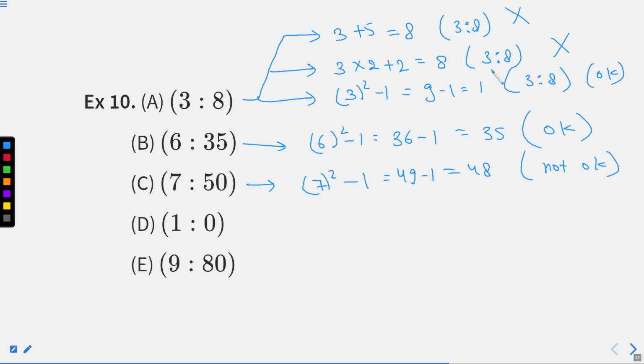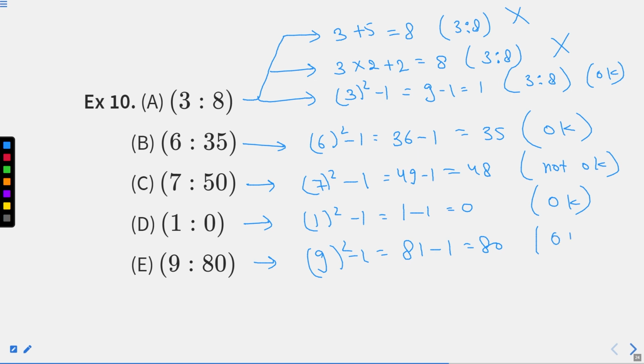We will check it again, right? Here 1 squared minus 1 comes out to be 1 minus 1, which is 0. It is also an okay statement. Now if we talk about this, 9 squared minus 1, that comes out to be 81 minus 1, which is 80. So you can see, this is okay, this is okay, this is okay, and this is okay. Only one statement is there which is not following this. So definitely this particular statement is our odd one out statement.